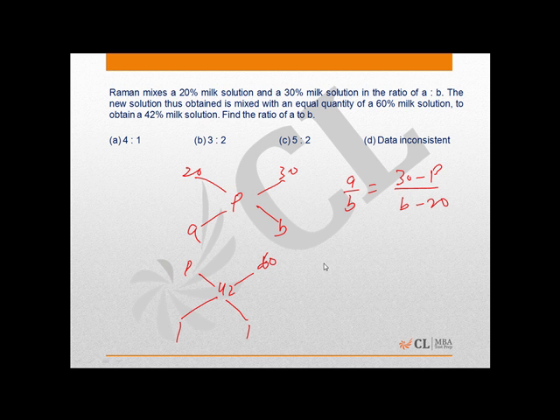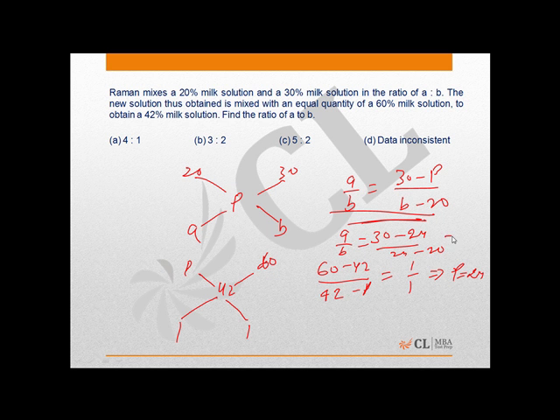Therefore, 60 minus 42 upon 42 minus P will be 1:1. From here P comes out to be 24. Now substituting this value of P in the equation obtained earlier, we'll get A by B as 30 minus 24 upon 24 minus 20, which is 3:2. Therefore option B is the correct answer.